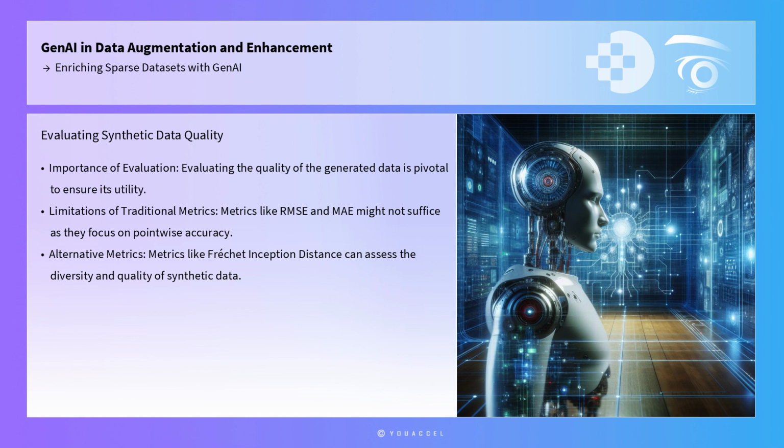Moreover, evaluating the quality of the generated data is pivotal. Traditional metrics like RMSE and MAE might not be sufficient, as they focus on point-wise accuracy rather than the distributional similarity between real and synthetic data. Instead, metrics like the Fréchet inception distance and the inception score, originally developed for evaluating image generation models, can be adapted to assess the diversity and quality of synthetic data in various domains.